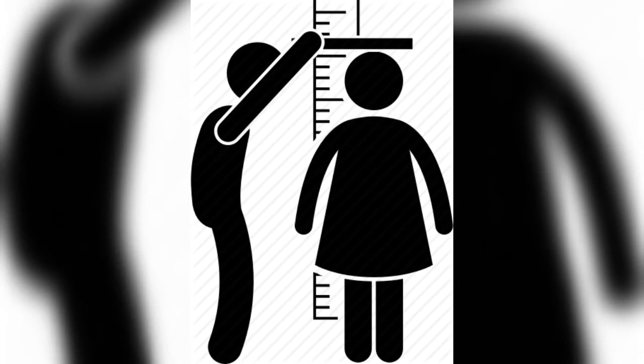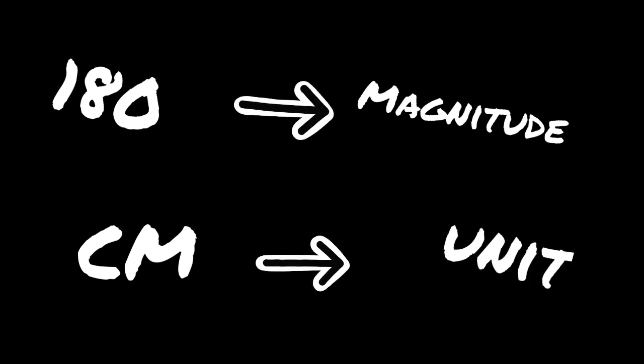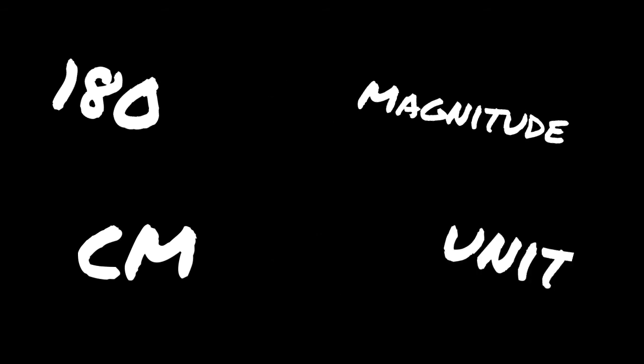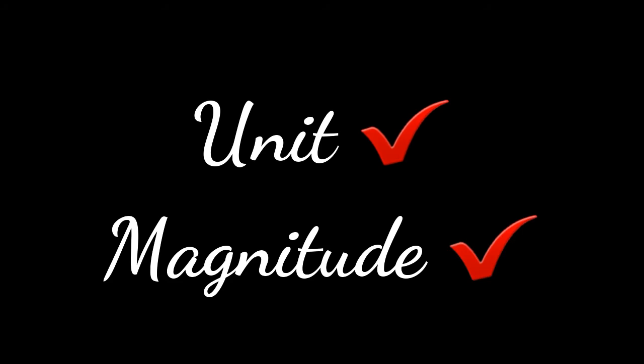For example, if we say that the height of a student is 180 centimeter, then it shows both the properties of a physical quantity, the magnitude and the unit in which it is measured. In this, 180 is the numerical magnitude and centimeter is the unit in which it is measured. If we only state that the height of the student is 180, then it is not a physical quantity because it is not showing the unit. So for a physical quantity, it is a must to have a unit and a magnitude.